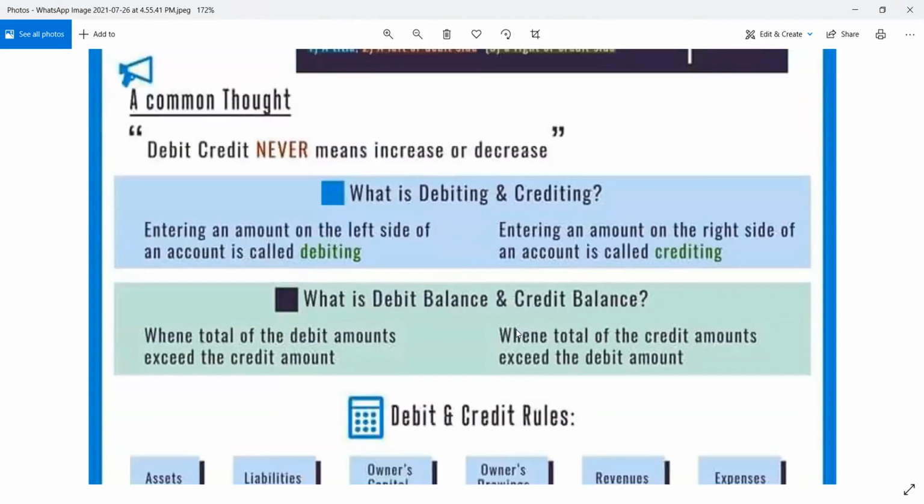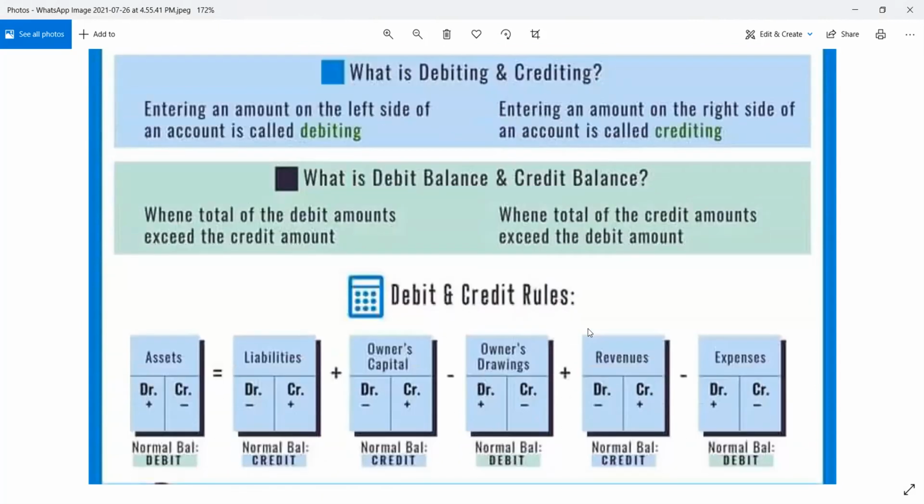What is a debit balance? What is a credit balance? When the total of the debit amount exceeds the credit amount, that is a debit balance. What about the credit balance? When the total of the credit amount exceeds the debit. And this is the equation. You will go and read this. It is in your WhatsApp group.